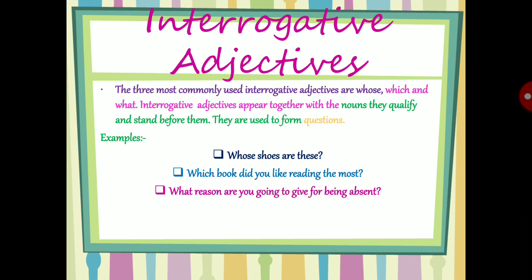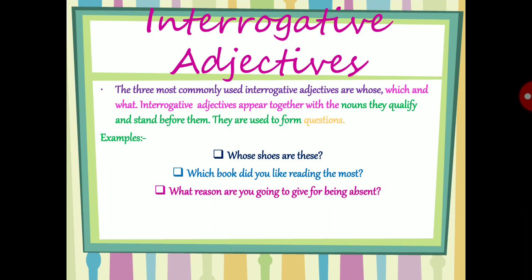It is very easy to identify which words in a sentence are interrogative adjectives. For example, we can see: Whose shoes are there? In this, you can identify which is the interrogative adjective. There, it is whose. Second, which book did you like reading the most? Third, what reason are you going to give for being absent?